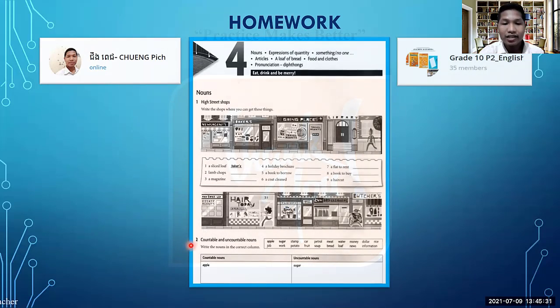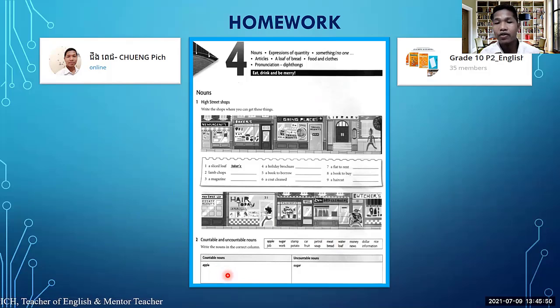All right. And the second one is about nouns as well, but about countable nouns and uncountable nouns. So in this box, there are a lot of countable and uncountable nouns. What you have to do is choose the noun from the box and write it down under each column here. For example, apple is a countable noun, so you write it in this column. And another one is sugar. Sugar is an uncountable noun, so you write it under the uncountable noun. Yes, that's why this homework is pretty easy for you guys.